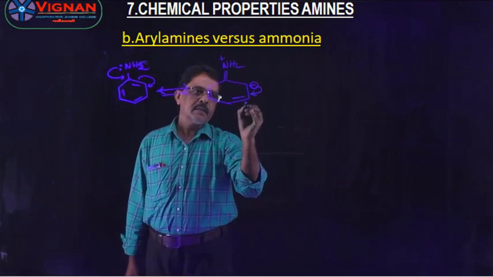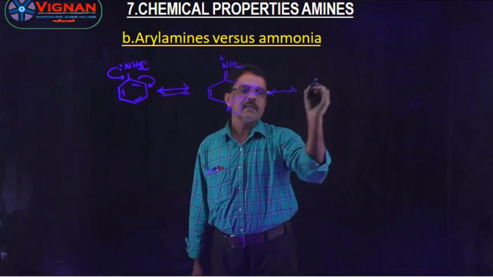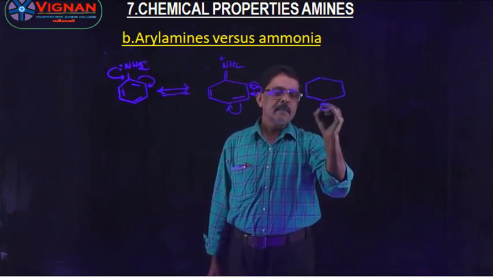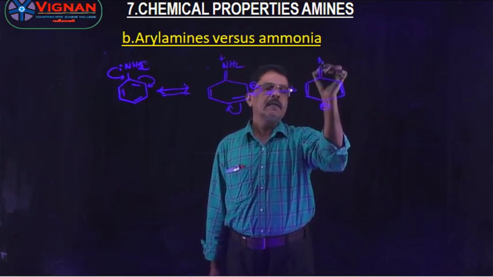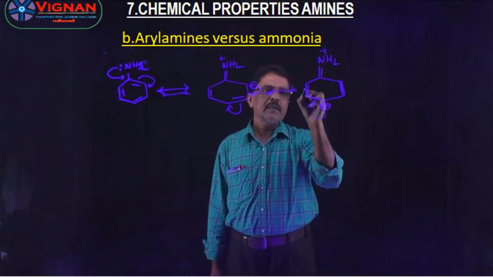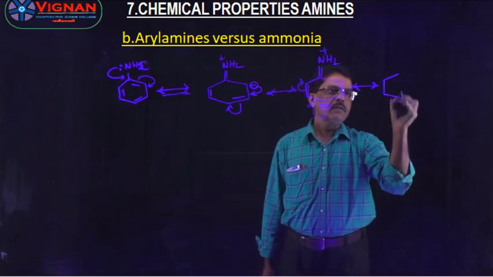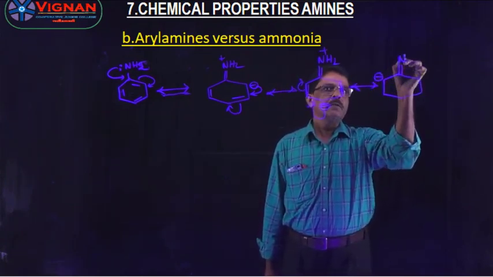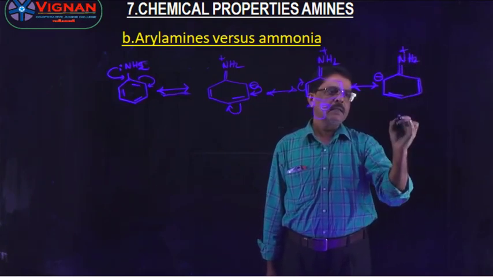In this structure the pi electrons go here, and this is one more structure I will write here. This is the minus, double bond, NH2 plus. So these electrons move here, then these electrons go here, and we get one more structure. This is the minus, NH2 plus, and here electrons, here electron.